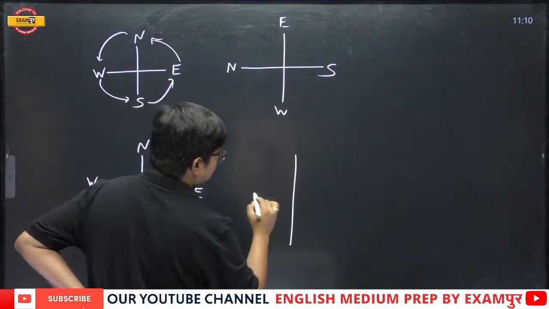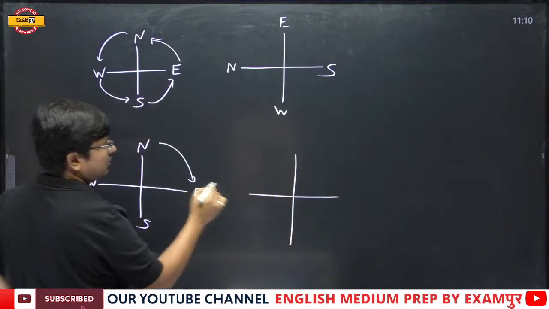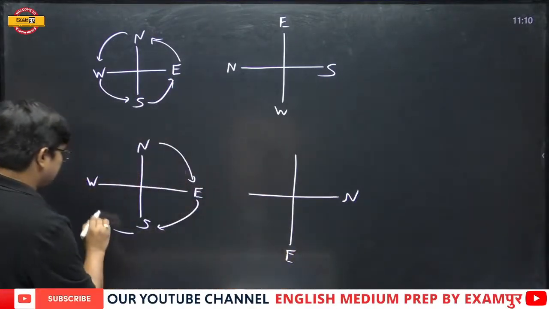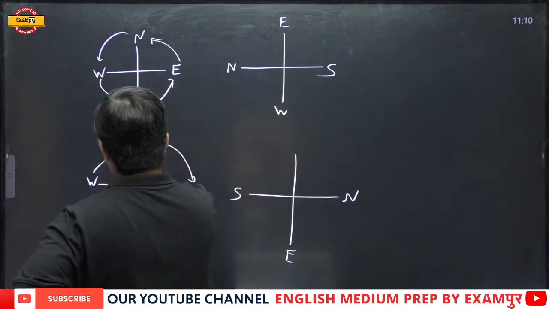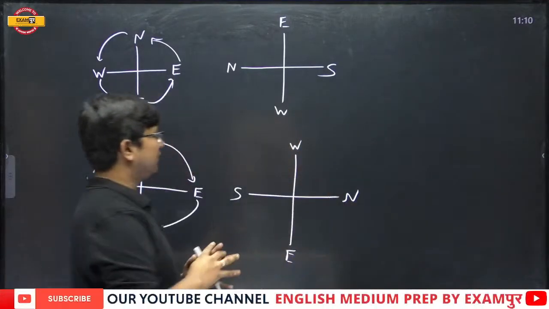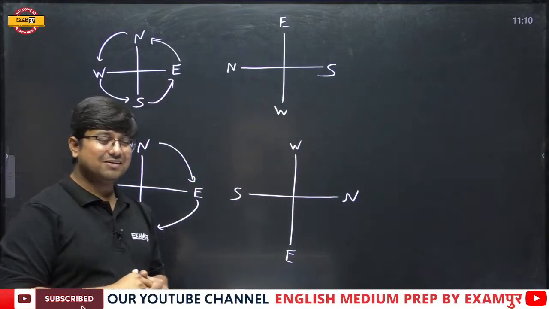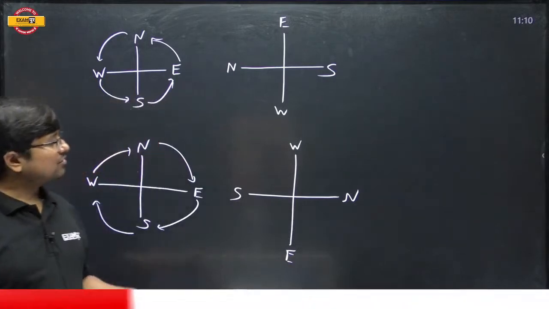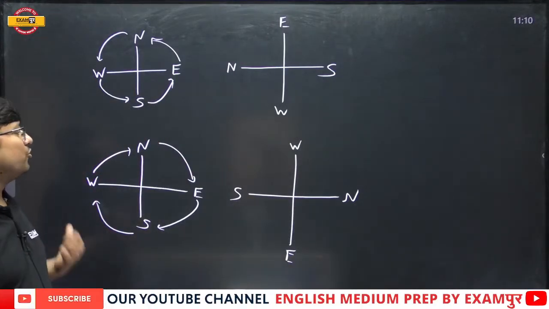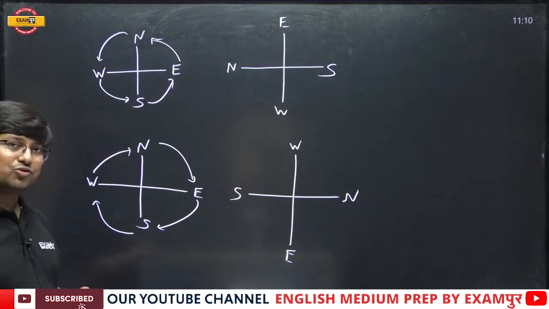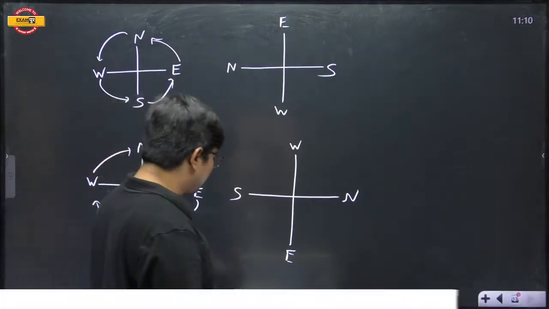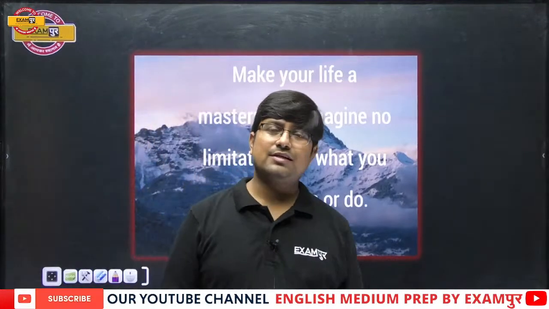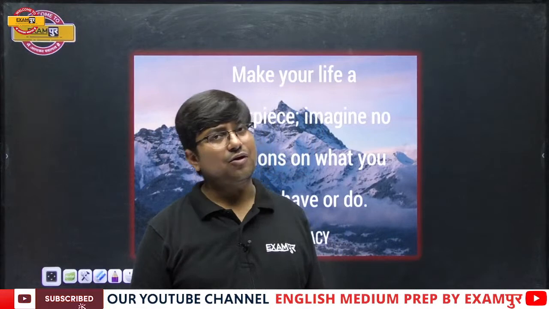Now, my dear students, if due to some reason north comes over here, east comes over here, south comes over here, west comes over here. Okay, so now have a look at this. All right, everybody, fine, clear, everyone? So the directions also rotate mutually. Okay. Now there are many other things which I want to say right now, but it would be better if we discuss it as per the question, as per the requirement.